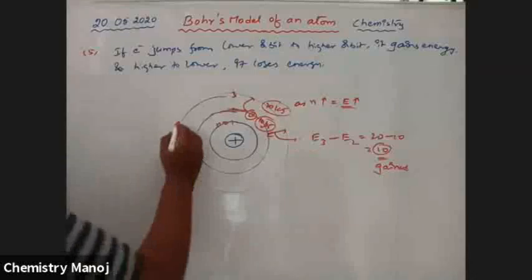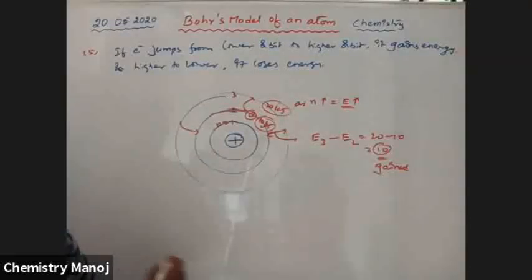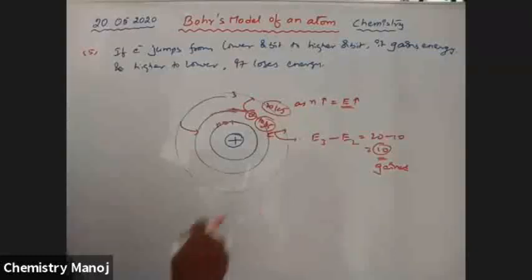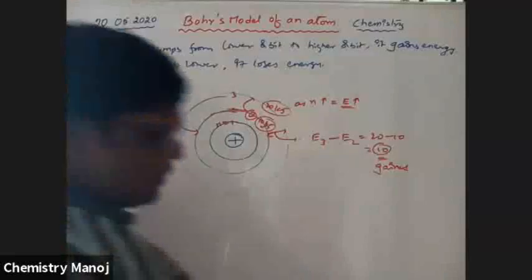Similarly, if the electron jumps from third to second, that 10 kilojoules of energy will be lost. That means the loss or gain of energy is the energy difference of those two orbits.